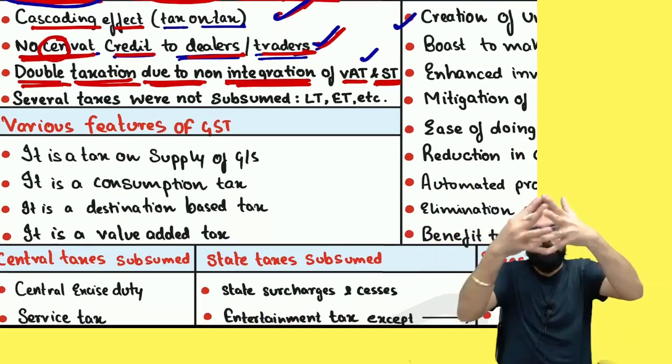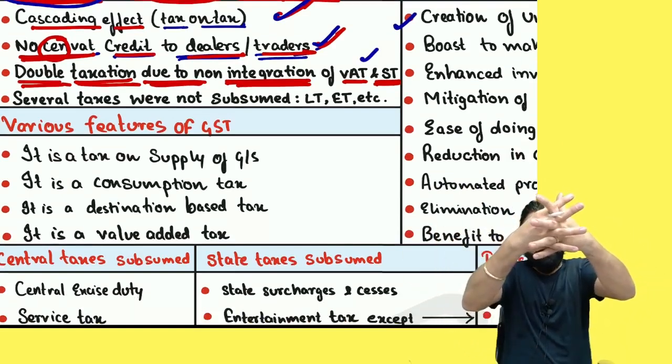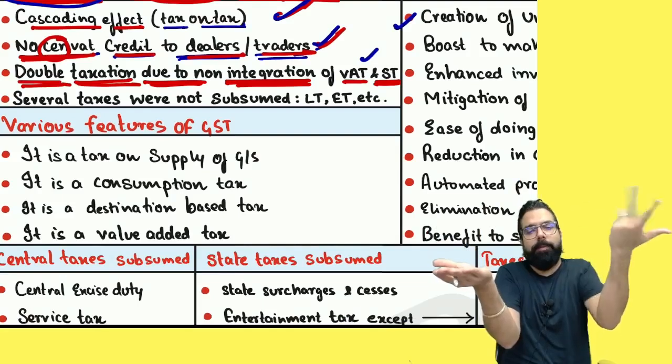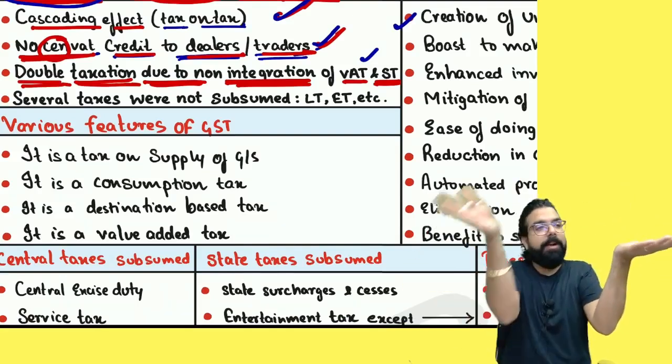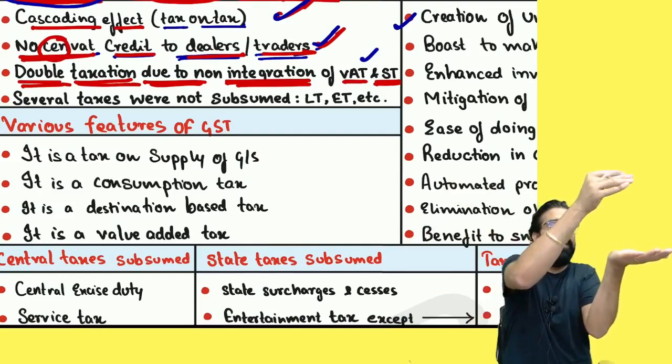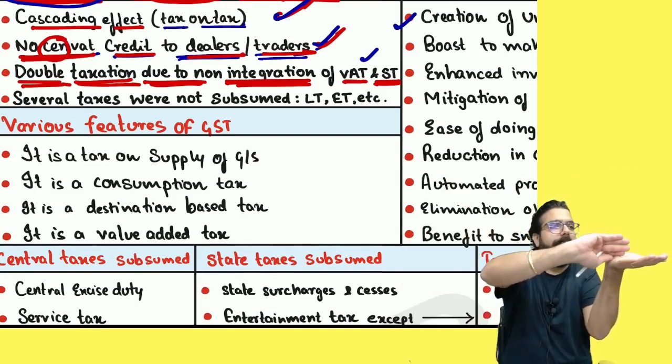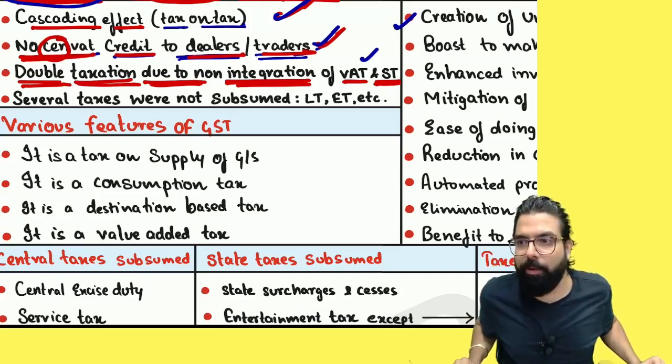Thirdly, VAT and service tax integration, there or not there? So will I get VAT credit if I am a service provider? Can I use VAT to pay service tax? So it will become part of my cost. On one item, two taxes. VAT also and service tax also. Can I go ahead, everyone?